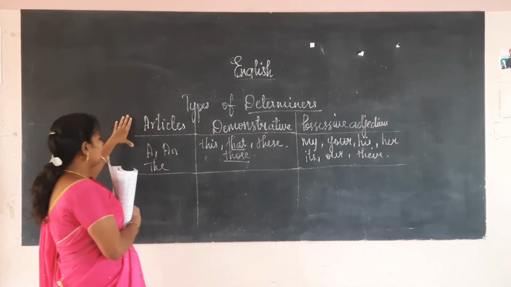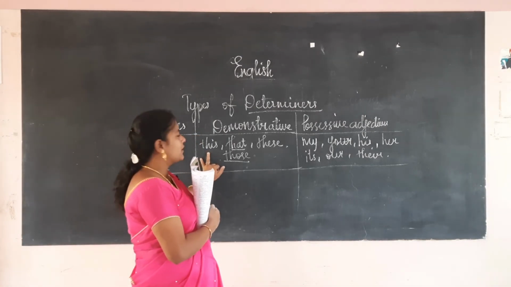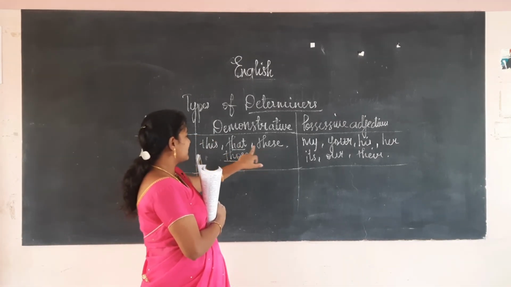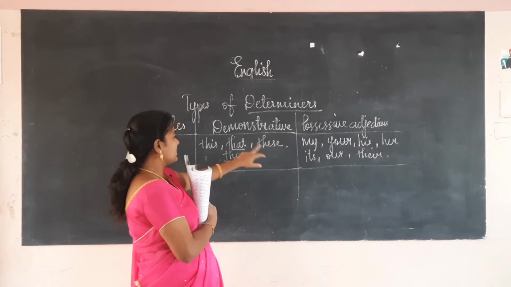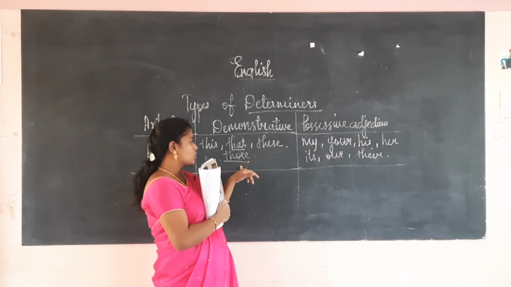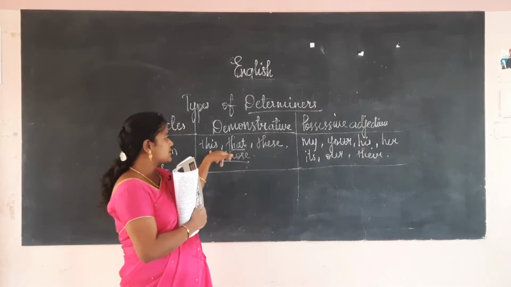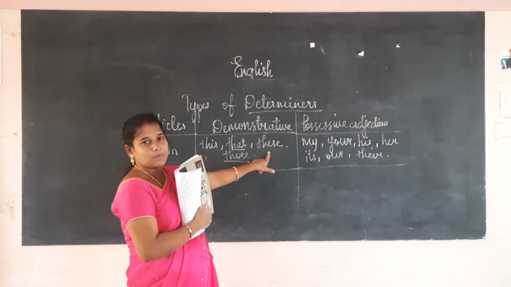So the articles are a and the. Demonstratives indicate this and these, that and those. This is singular, these is plural, that is singular and those is plural. If it is very close, we use this and these. If it is more in number, we use these.